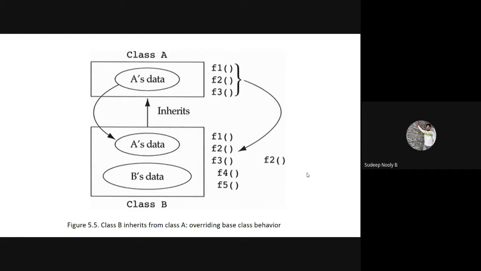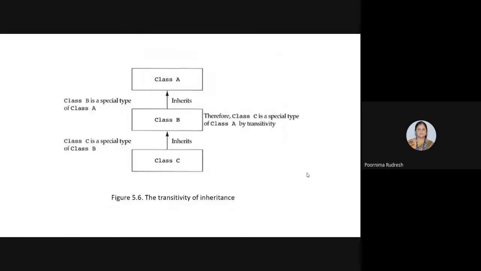Okay. Next, one more important property in inheritance is the transitivity property. So what is transitivity property? Let me show that. Here class B inherits from class A, right? Then class C inherits from class B. In turn, it indicates that class C is inheriting the data and properties from class A, and this is called transitivity of inheritance. Understood?